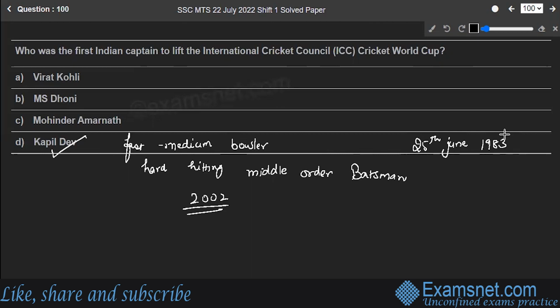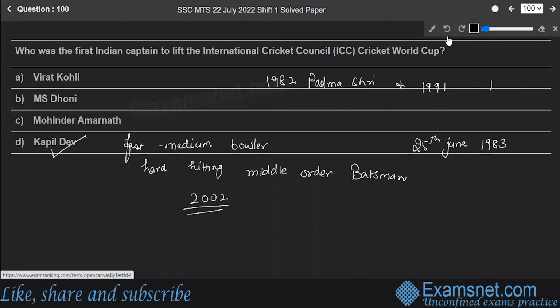He is still the youngest captain, at the age of 24, to win the World Cup for any team. He held a world record for the highest number of wickets taken in Test cricket. In 1982, he was awarded the Padma Shri, and in 1991 the Padma Bhushan. So, option D is the correct answer to our question.